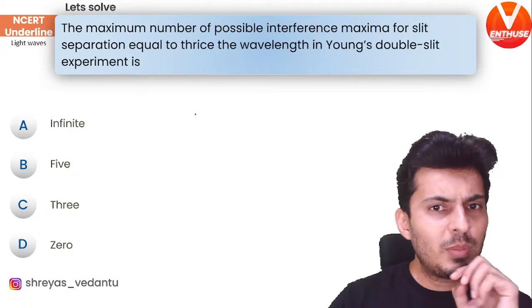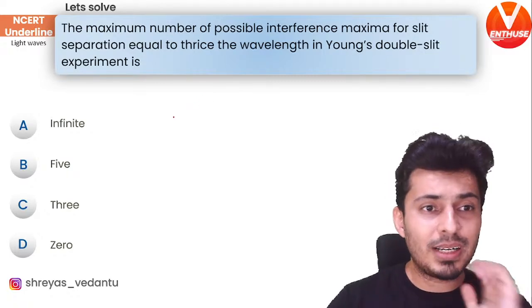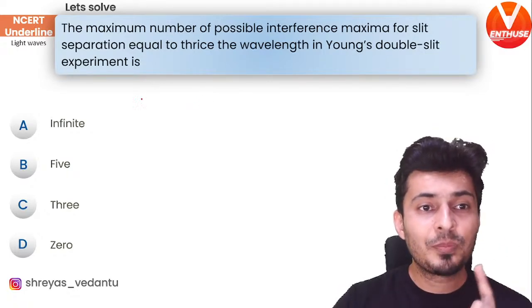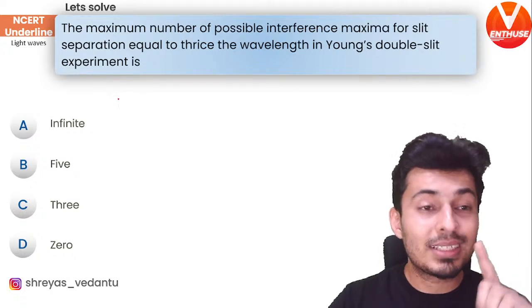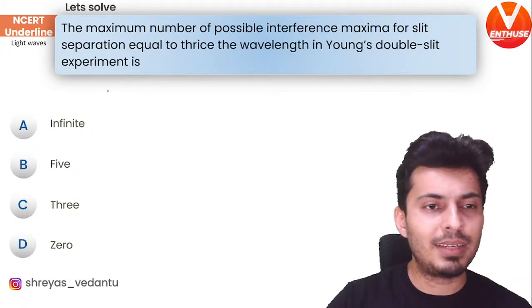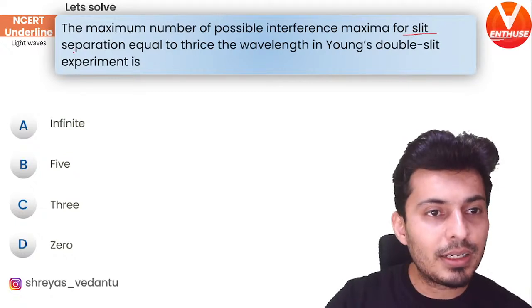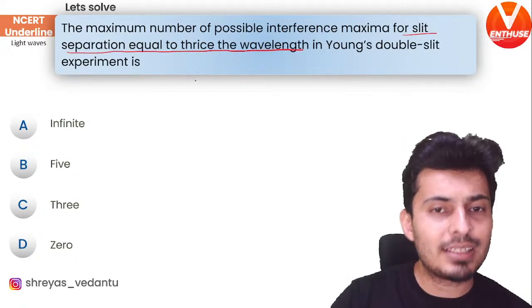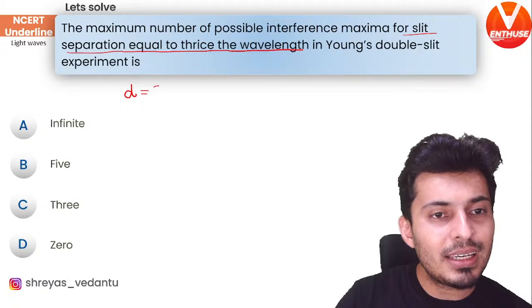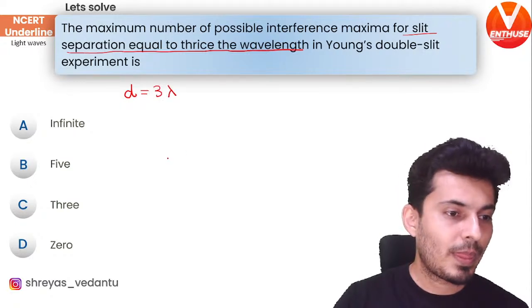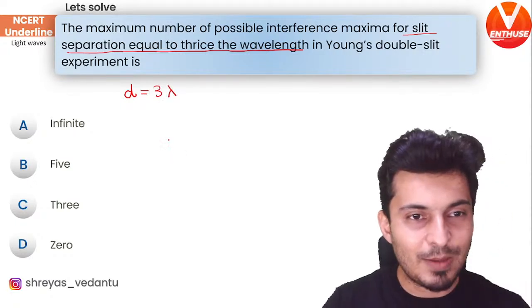So, the maximum number of possible interference maxima for a slit separation equal to thrice the wavelength. The meaning of this statement, slit separation equal to thrice the wavelength, is that small d is thrice lambda.